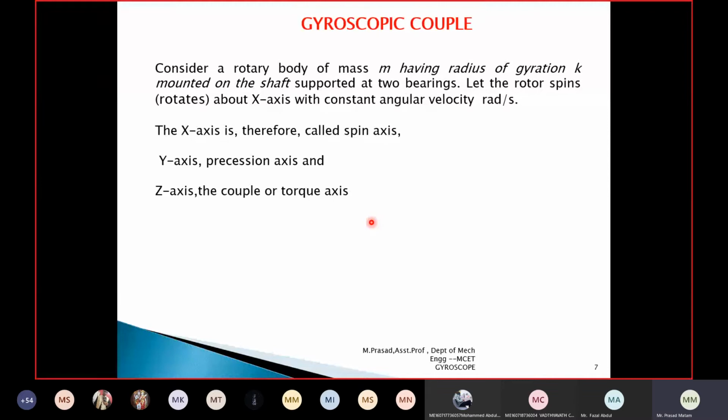Now we will see what the gyroscopic couple is. Consider a rotary body of mass m having radius of gyration k mounted on a shaft supported at two bearings. Let the rotor spin about the x-axis with constant angular velocity omega radians per second. Thus, the x-axis is called the spin axis, the y-axis is called the rotation axis, and the z-axis is called the torque axis, or you can call it the couple axis.